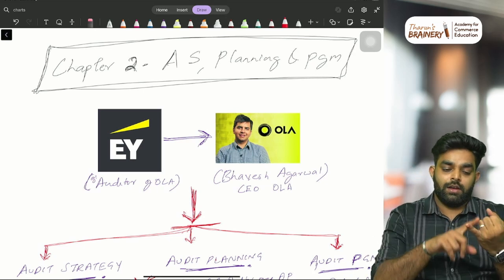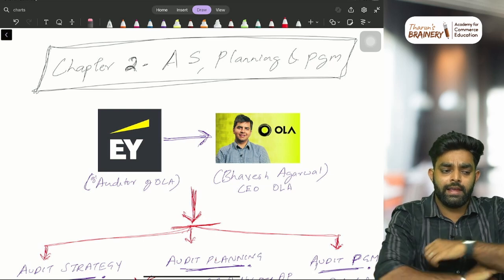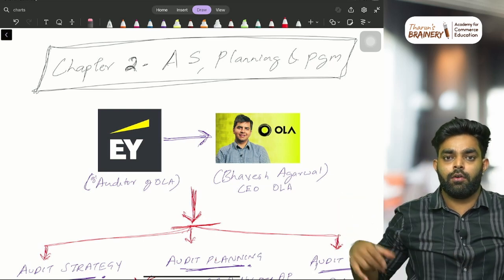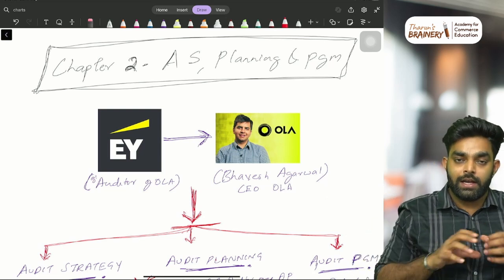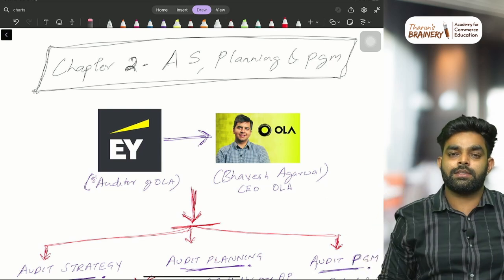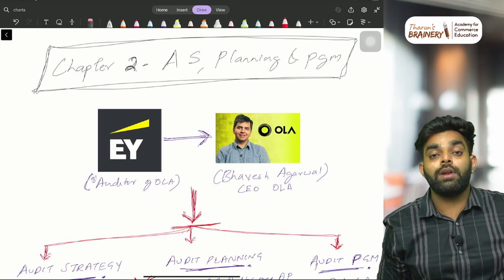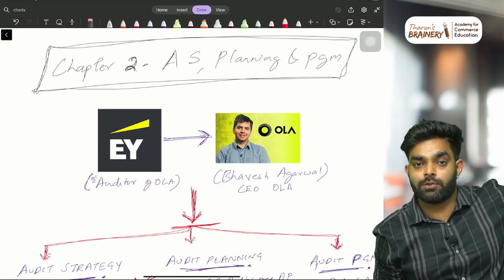Then audit plan. Audit plan means the next thing. Tomorrow morning in the dressing area of the cricket team, every player will be there. There they will decide the next step. Next step means, if we get batting, who will bat? In the game plan we decided we need batting first. That is the game plan. That is the audit strategy.